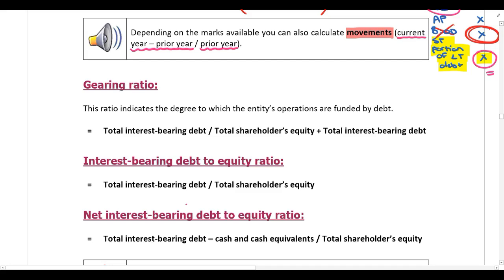So the first ratio that you need to be able to calculate under capital structure and solvency ratios is the gearing ratio. So I've included the interpretation. The gearing ratio indicates the degree to which the entity's operations are funded by debt. So in other words, guys, if we get an answer here of 40%, that means the company's operations are funded by 40% debt and 60% equity. So the benefit of the gearing ratio is it gives us the capital structure of the company.